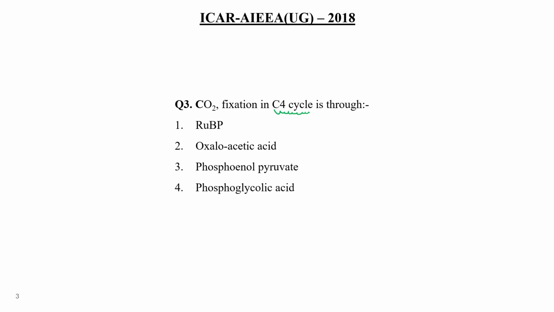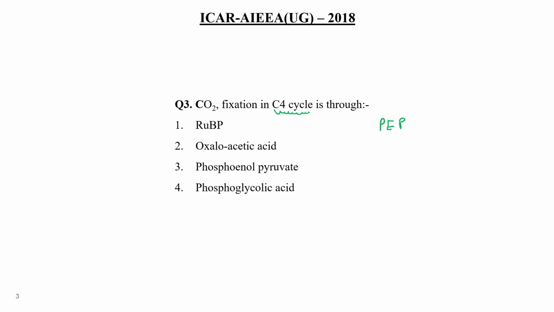There are two types of cycle, C3 cycle and C4 cycle. Some plants that are able to tolerate high temperature follow the C4 cycle. In the C4 cycle, fixation of carbon dioxide occurs through phosphoenol pyruvate, which is the first product.